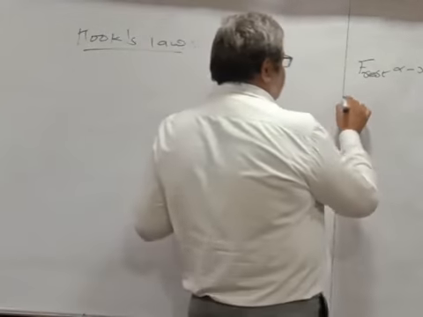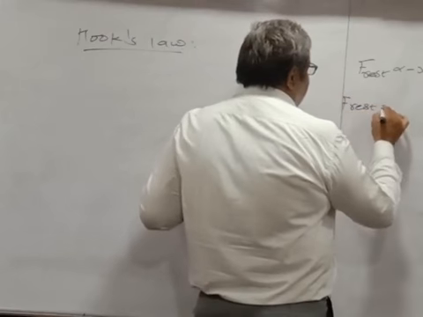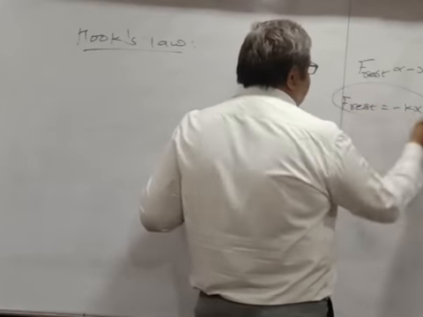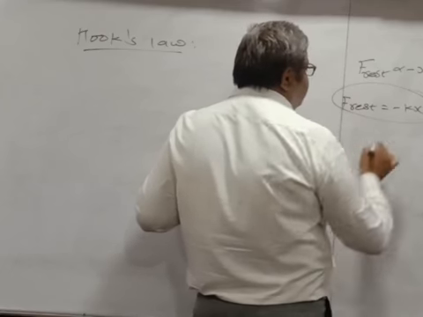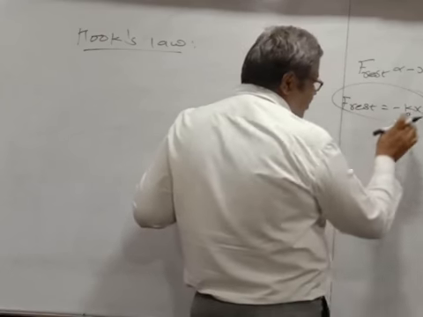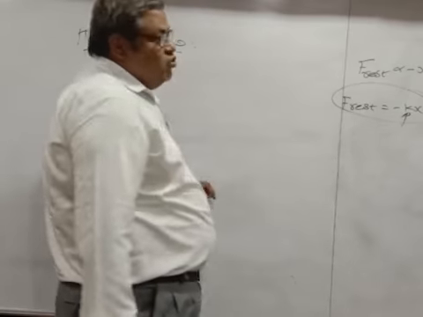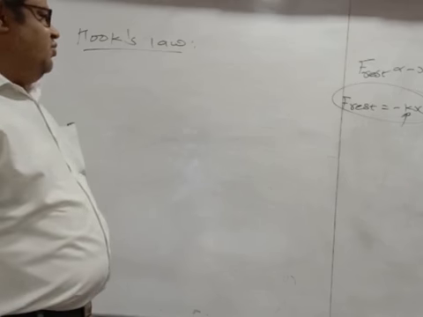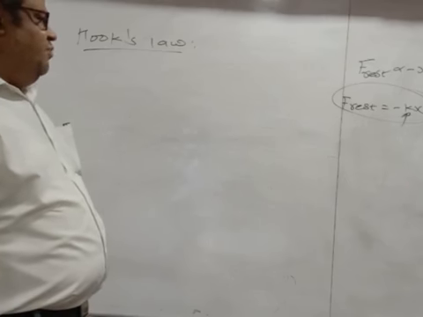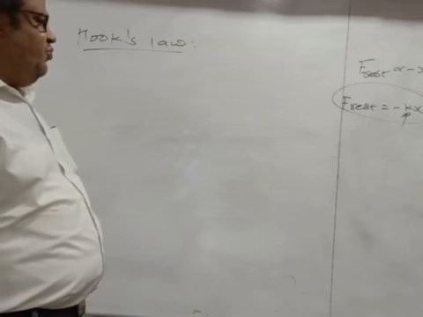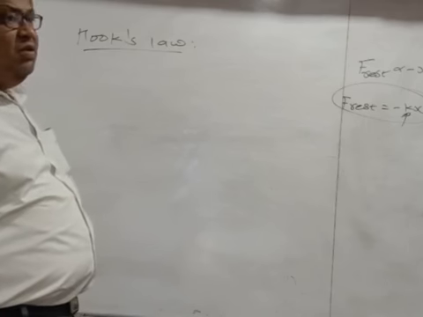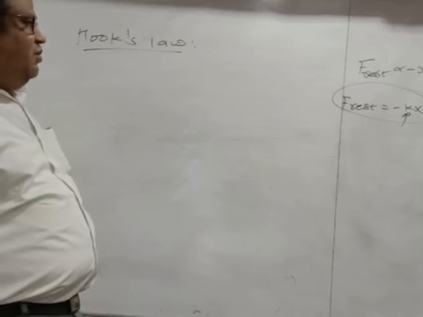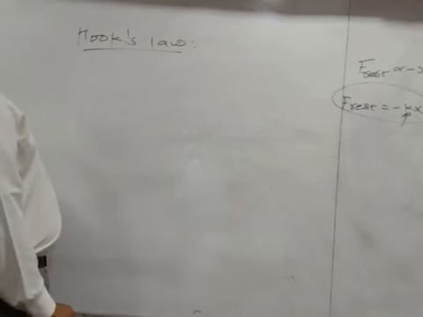In other words, you must have written Hooke's law like this: F is equal to minus kx, where k is the spring constant. So this Hooke's law is also there in the case of the spring, and that is, the restoring force developed in the spring is directly proportional to the displacement of the spring, which is in the opposite direction to each other.